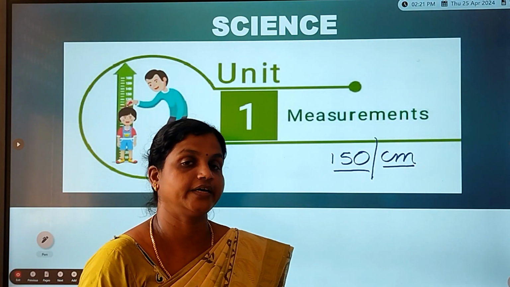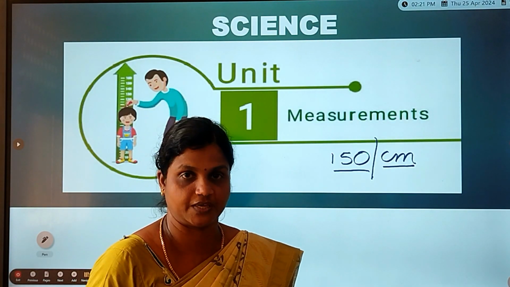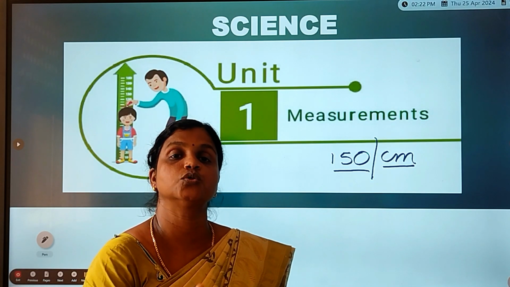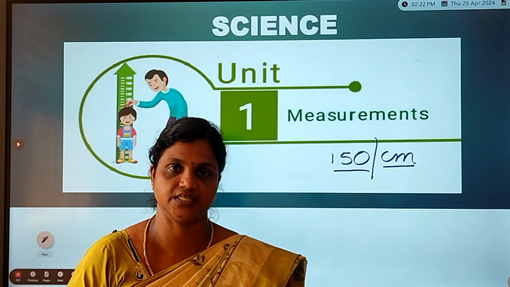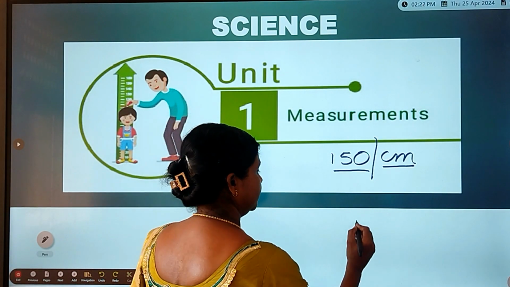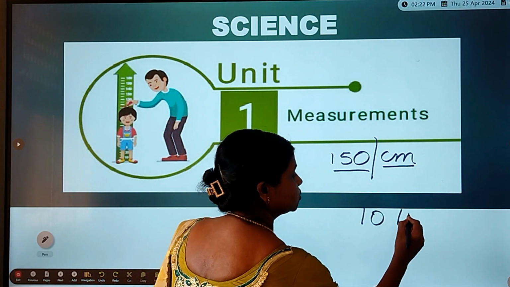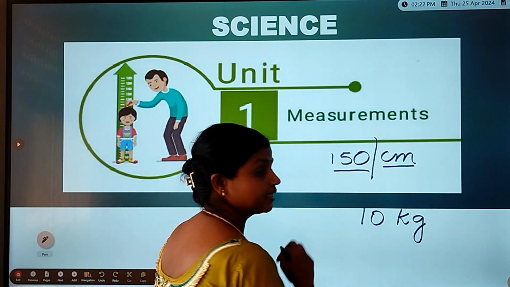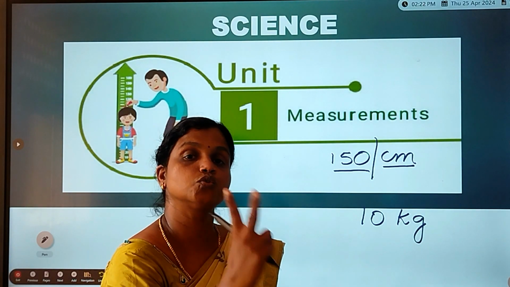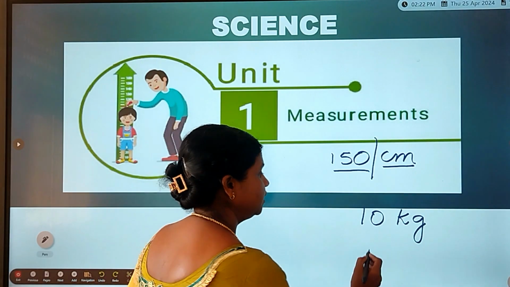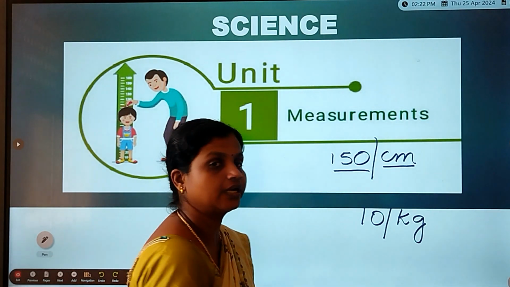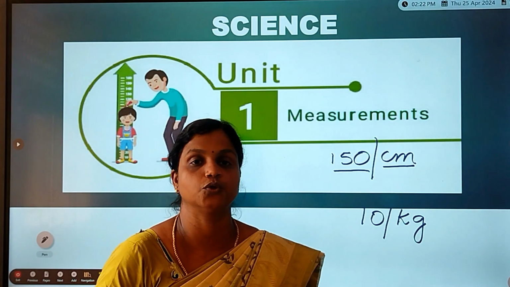In the same way, I asked, when you are going to a shopkeeper, how do you ask to get some potato? You will be asking 10 kg. What is your answer? 10 kg. So, I said the measurement has two parts. One is a number and another one is a unit part. See here, 10 is a number and kg is a unit.